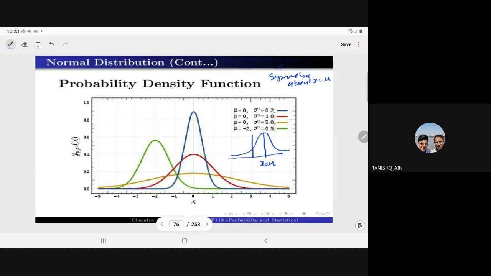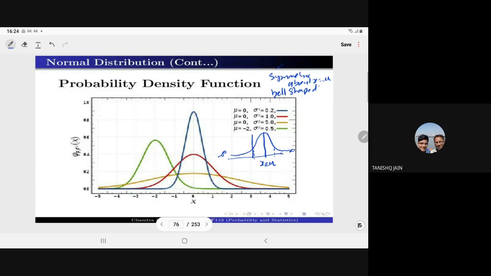Another thing: it is bell shaped, and it touches the x-axis at infinity, from minus infinity to infinity. And here we have the point of inflection.